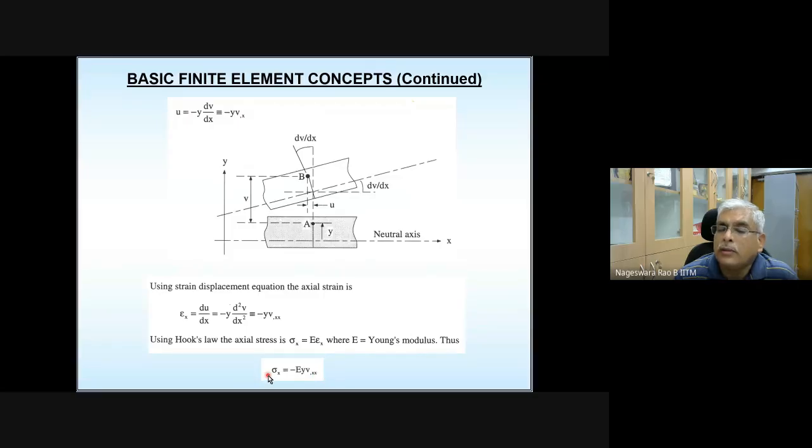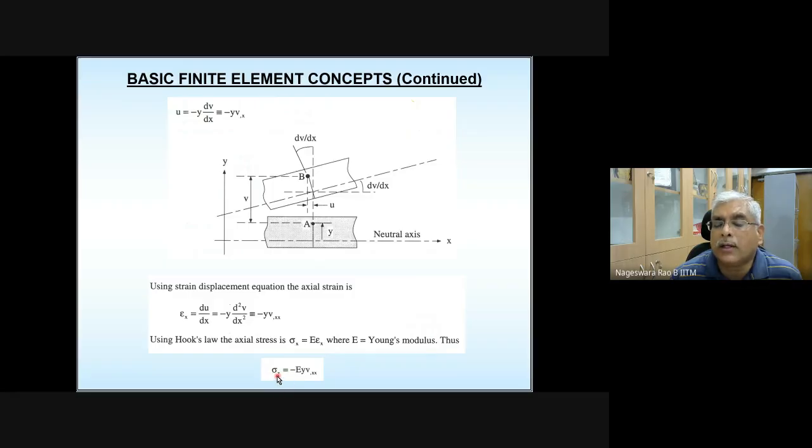And now stress is given by this with a negative sign appended here. And let's understand what this is. Now we are assuming originally the beam section is this, and in the deformed configuration it became like this. And if I take a section, the stress at any point above the neutral axis is going to be given by this value.